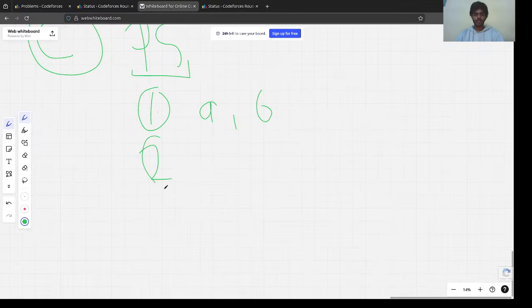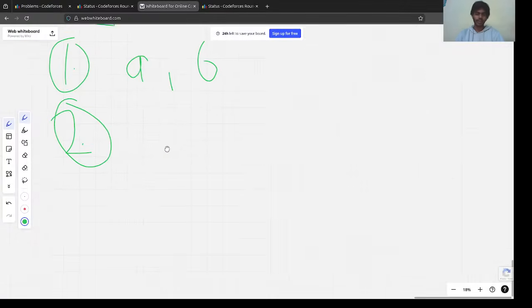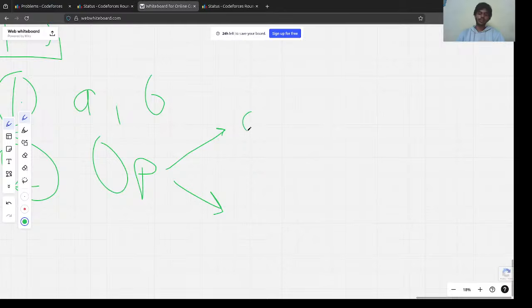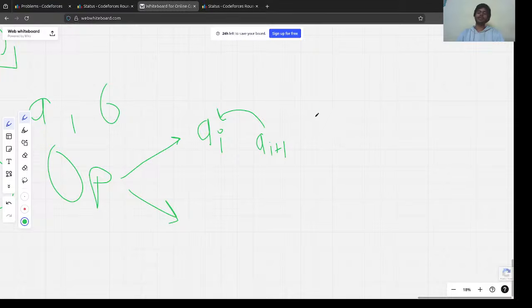We have two types of operations. What are the types of operations? The first one is we can replace AI with AI plus 1. Okay, so basically let's say we have 2 comma 3 and we do the operation at this index, we can replace it with 3 comma 3. So the next element basically is going to replace the first element.